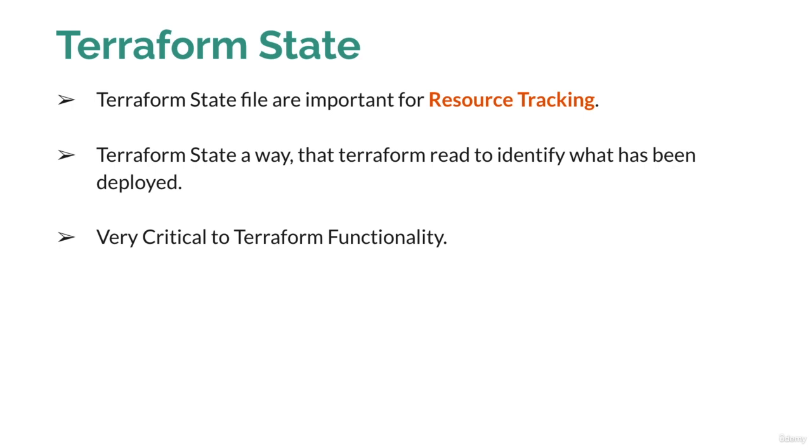You can understand how important that file is: in future, if you want to update any resource or destroy a few resources, all resources can only be tracked using this particular Terraform state file. So that is very critical, and you can say it is the backbone of Terraform.